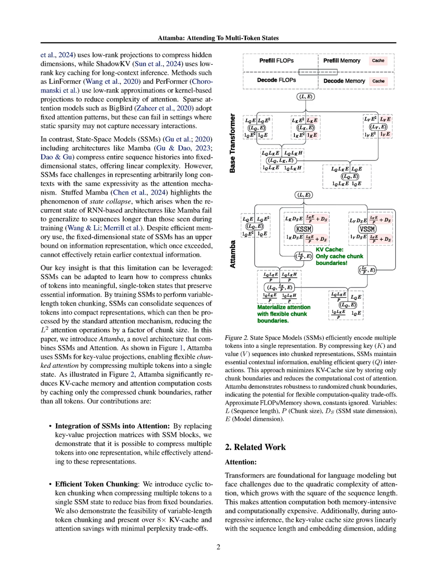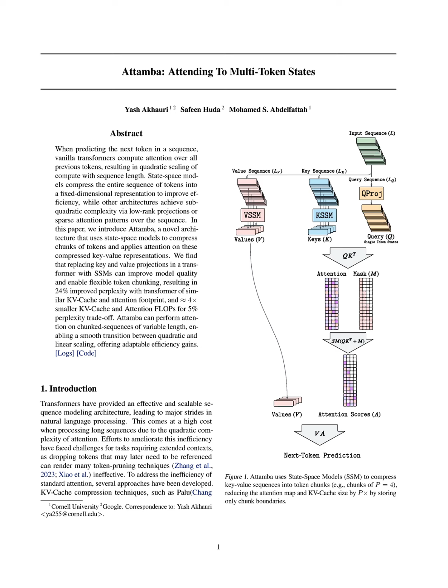Instead of using traditional key-value projection matrices, Attamba replaces them with SSM blocks, allowing multiple tokens to be compressed into a single representation, which reduces the computational complexity of attention from O(n²) to O(n²/P). During training, the attention mask accounts for both causality and chunk boundaries, ensuring that the model can attend to the compressed states effectively. At test time, only the final compressed representations of each chunk are used, further optimizing memory and computational efficiency while maintaining the ability to attend to recent tokens through leading tokens.